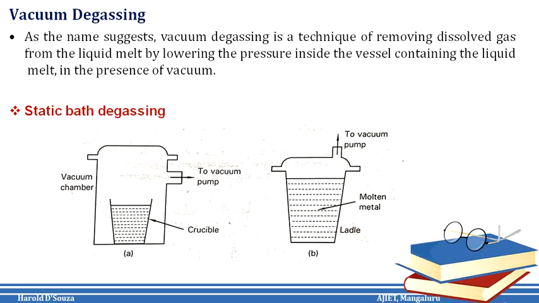Now, the different variants of vacuum degassing with respect to hydrogen gas removal are discussed. Static bath degassing. The static bath technique is the simplest form of degassing, wherein the ladle tapped with the molten metal is placed within a chamber, sealed and evacuated as shown in the figure.